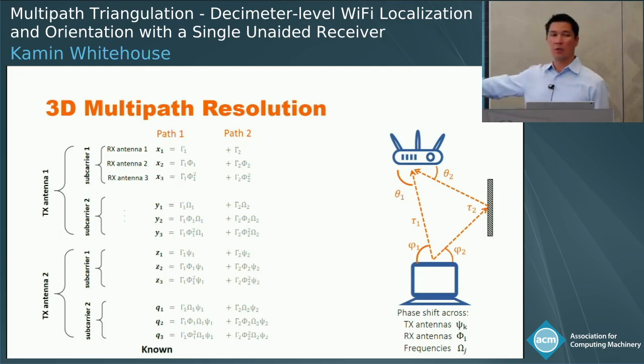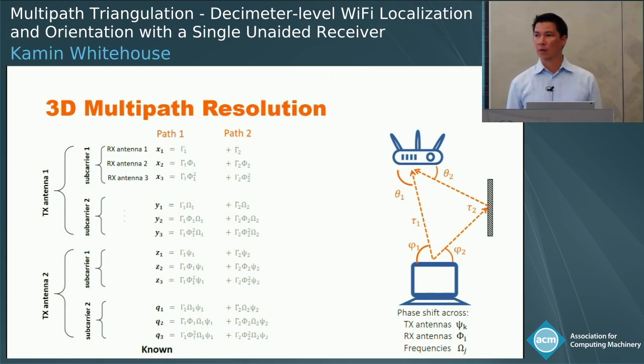This system of equations is a nonlinear system, and you can solve it with a whole bunch of different approaches. We happen to use MUSIC, which is a common super-resolution algorithm, and it gives you essentially an energy value for each path. So you have a pretty good idea of which ones are the strongest, and we end up using the strongest multipath reflection, and we also use the path that looks like it's probably the line of sight path because it has the shortest relative time of flight value.